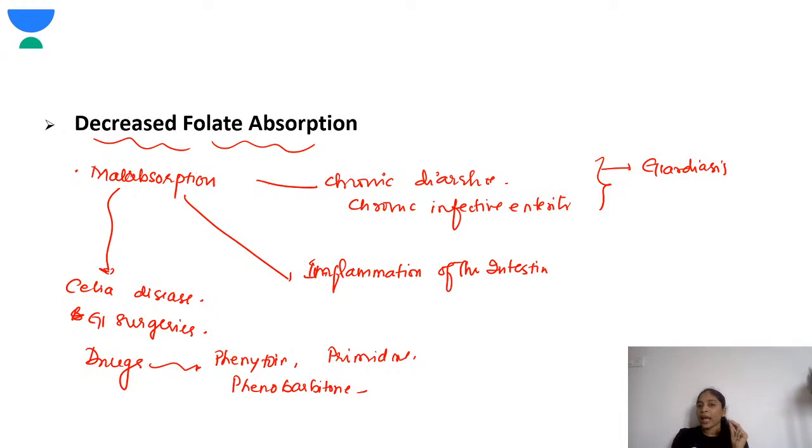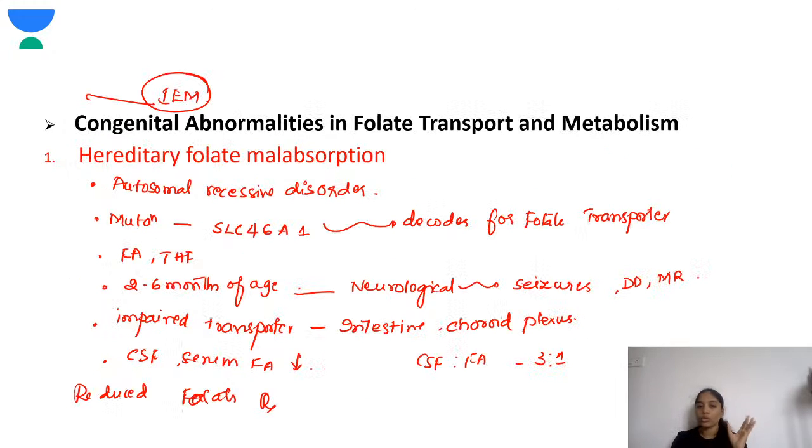And chronic diarrhea, like in giardiasis. So chronic infective giardiasis can cause folate malabsorption. Okay, and drugs like phenytoin, phenobarbital, primidone, you should know.